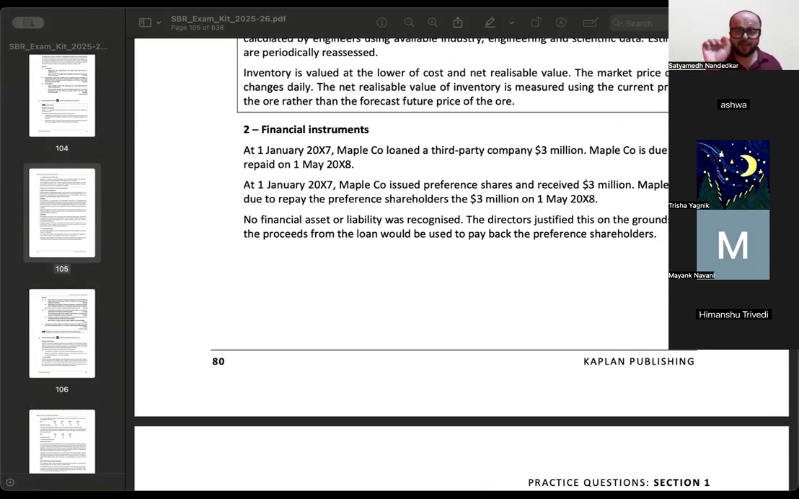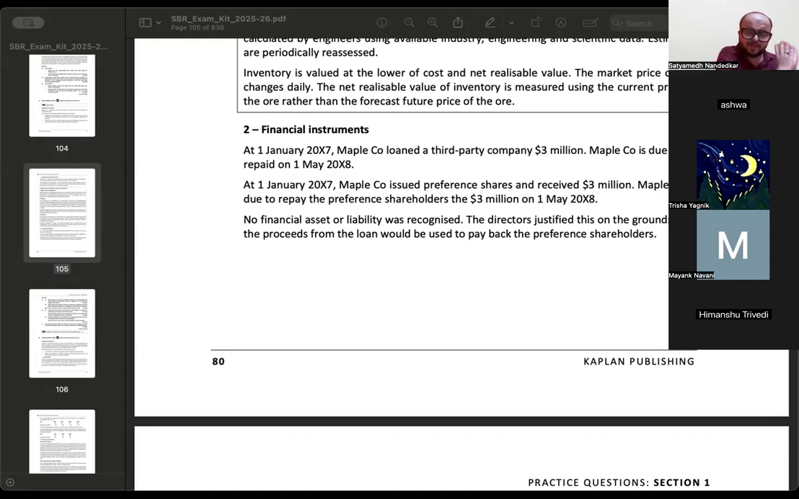Offsetting is permitted when for a financial asset and financial liability? When there is a legally enforceable right to set off and there is an intention to settle the transaction on a net basis. Here there is no such intention, neither do you have a legally enforceable right to enter into such a transaction. So this type of transaction cannot be netted off.